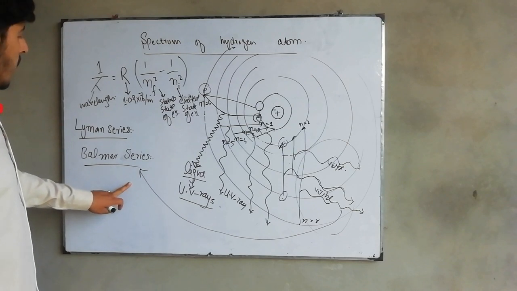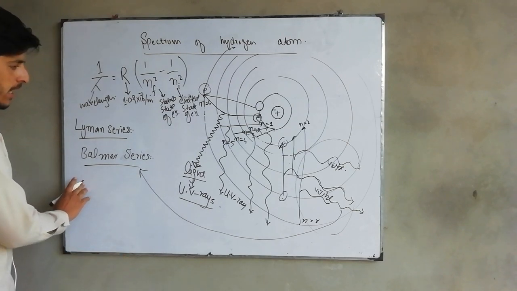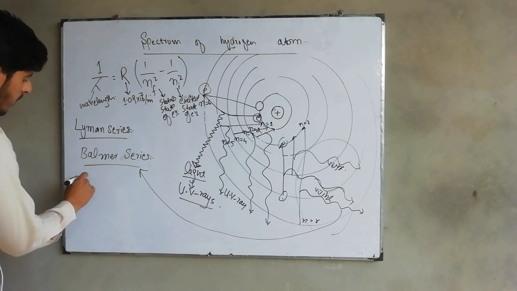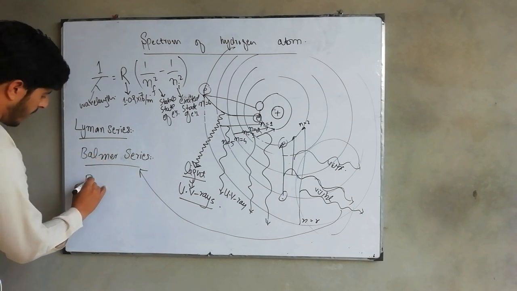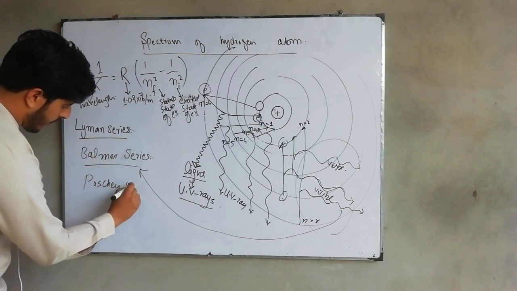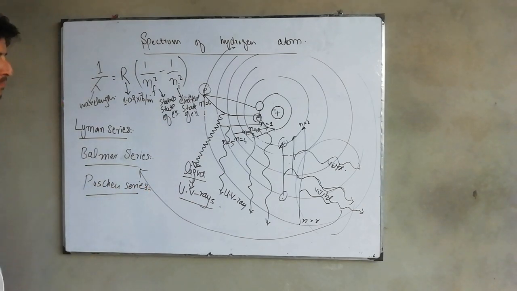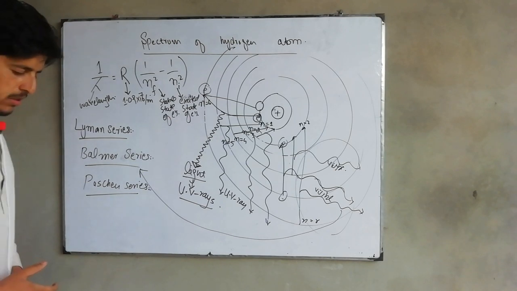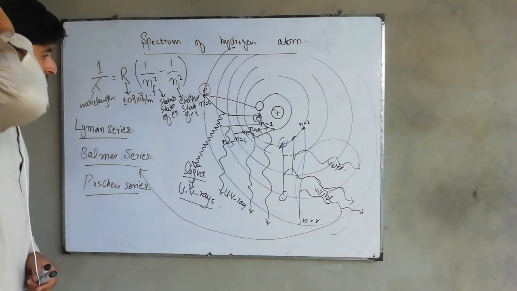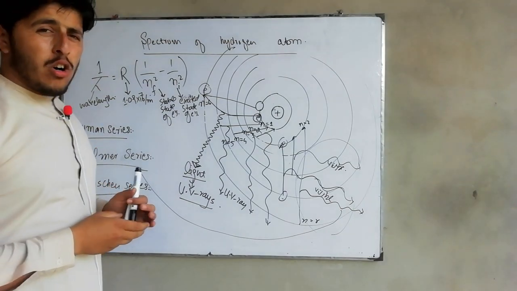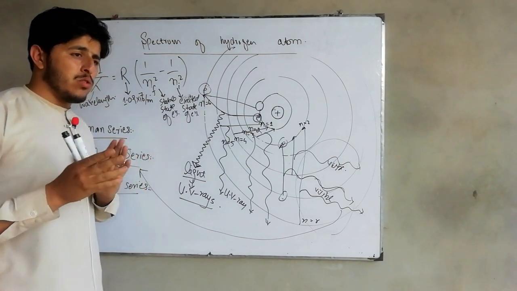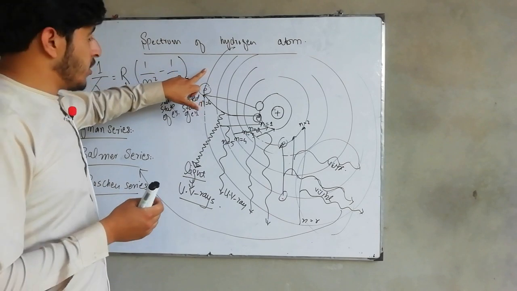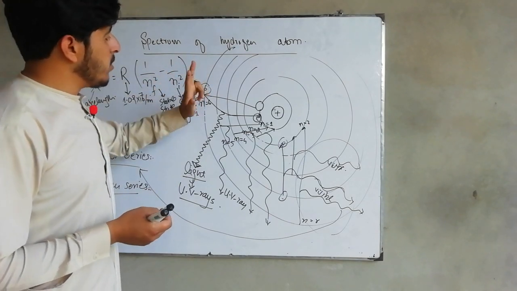Okay, and what about the next step? The third series is actually, this was the Lyman series, this is the Balmer series, and now coming toward the Paschen series. When will the Paschen series come into play? The Paschen series will happen only if the transition of the electron occurs from any of the shells, n is equal to 7, n is equal to 6, n is equal to 5, n is equal to 4, to n is equal to 3.